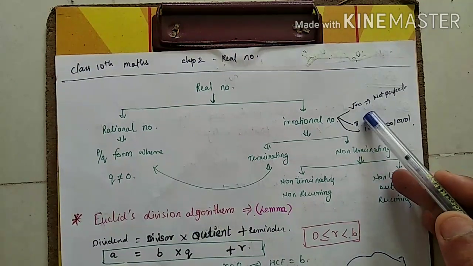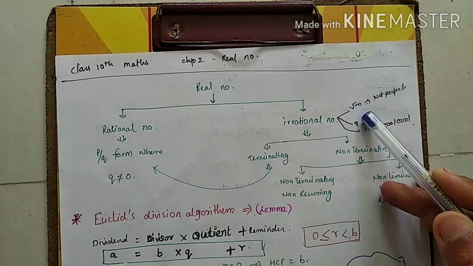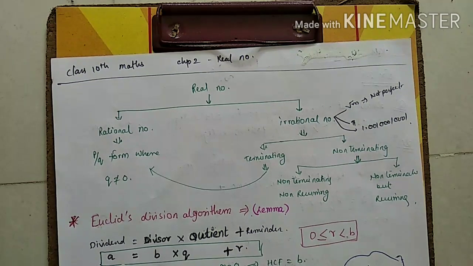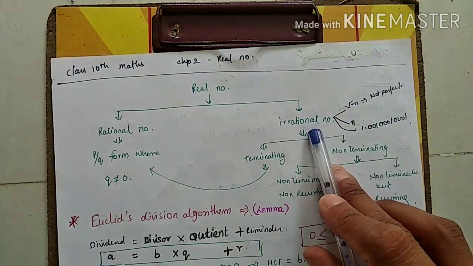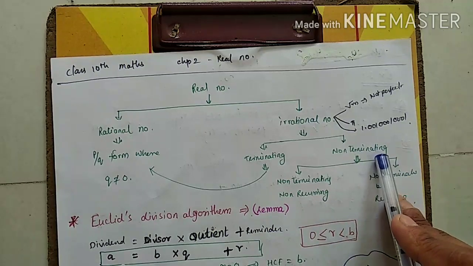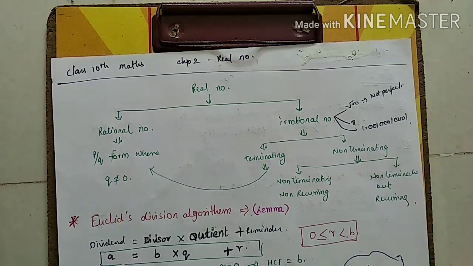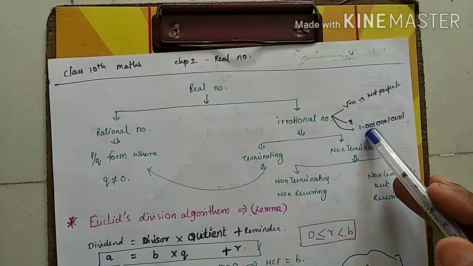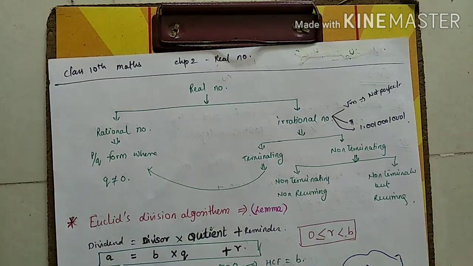Example, any number which is not a perfect square. Example, I am taking a number like root 5. Root 5 is not a perfect square, so this number is called an irrational number. Another example, 1.0010010001... This is a non-terminating number because it is not stopping. It is going on, so this number is also irrational. Pi's value is always an irrational number because its actual value is non-terminating. That's why pi is always considered an irrational number.